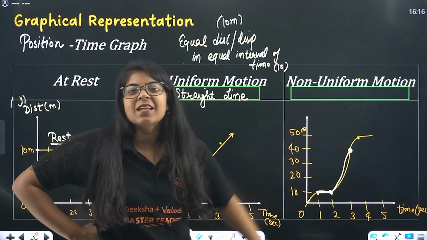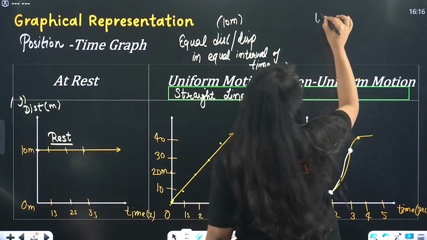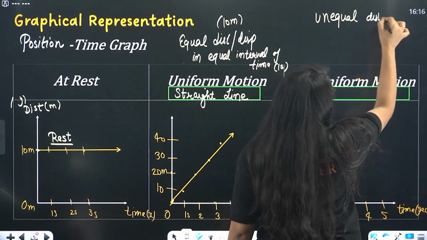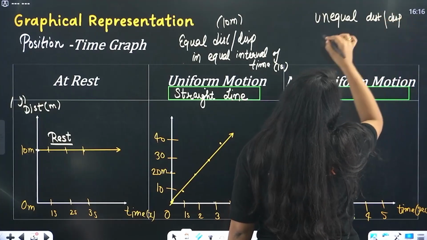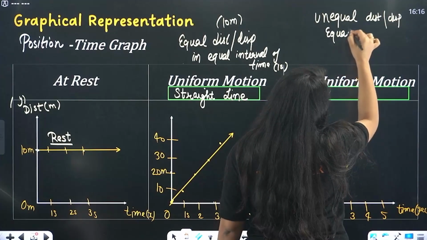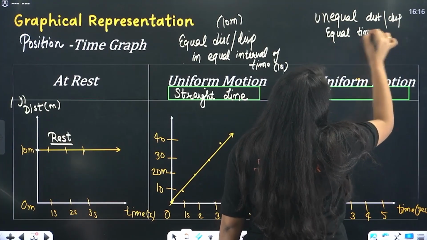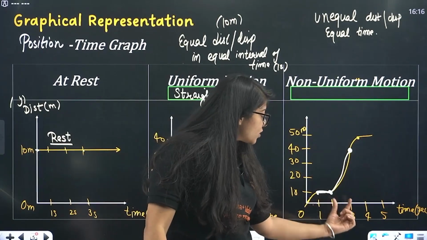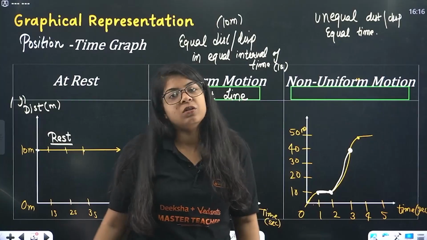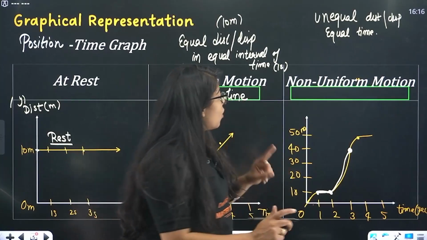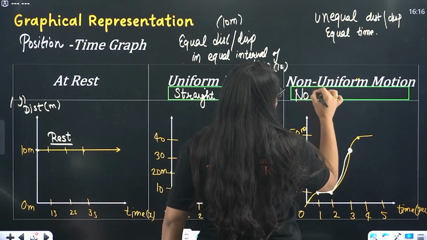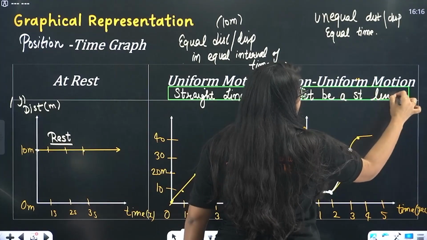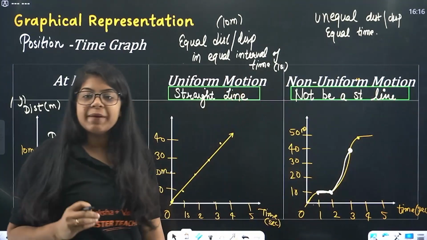So the distance is unequal. So we have unequal distance, right? Unequal distance or, beta, displacement in equal interval of time. 1 second, 1 second, 1 second. In this 2 to 3, in this 1 second it traveled 30 meters. So that is not true. So it will not be a straight line. Are you understanding how we are making these graphs?